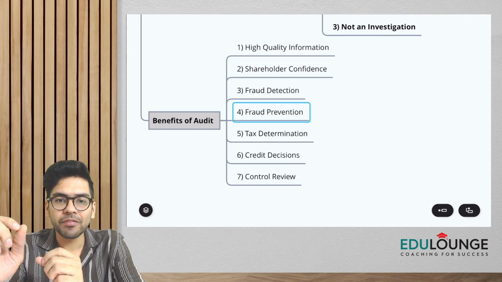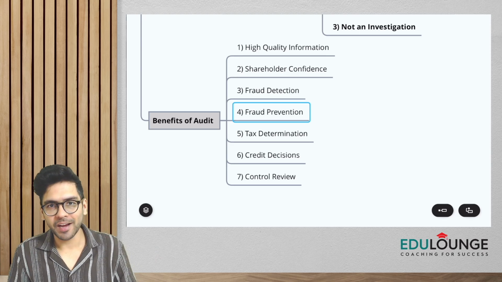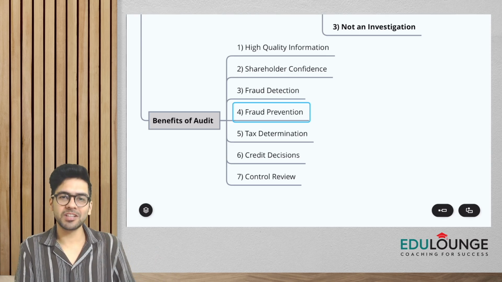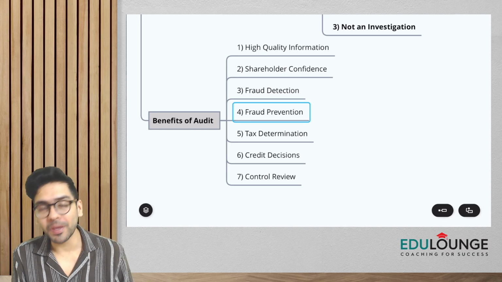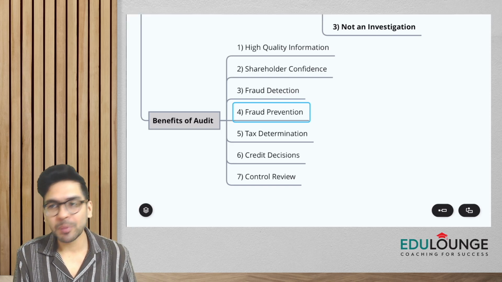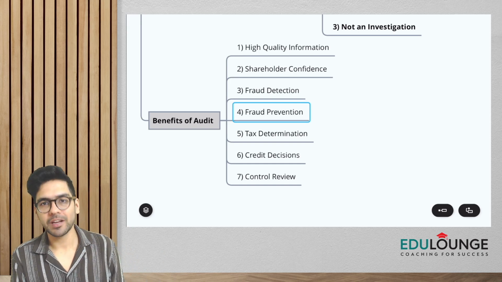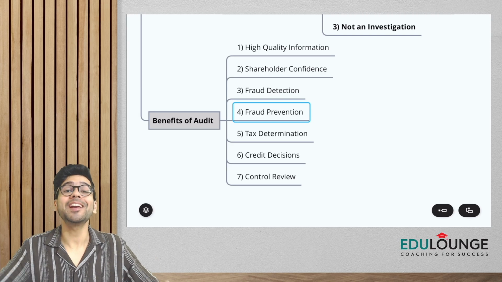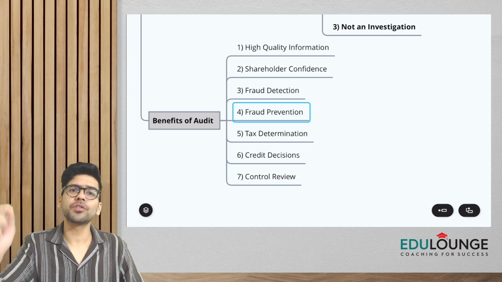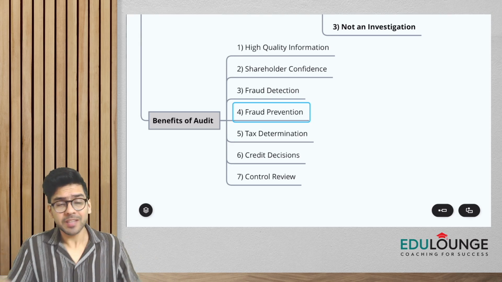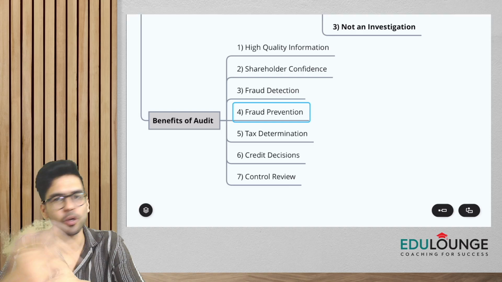Then we have credit decisions. Now, guys, if you go to a bank and you want to get a loan from them, they would not just give you a loan by seeing your face. They would want to know whether you have the capability to repay the money, whether you have the capability to keep paying the interest and the installments. So for that, they would want your audited financial statements. They would want to see your creditworthiness. So when I say credit decisions, lenders and bankers rely on audited financial statements, and accordingly they take a decision whether to lend money to a particular entity or person or not.